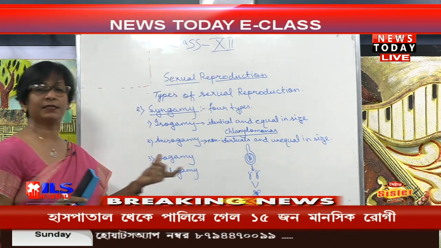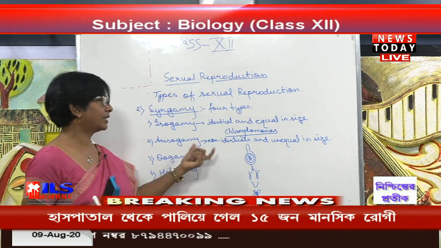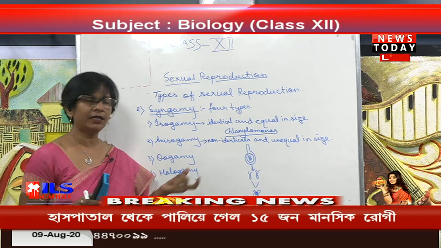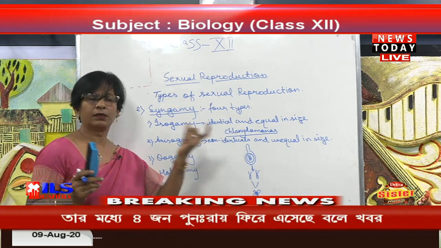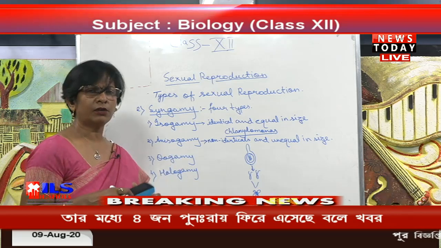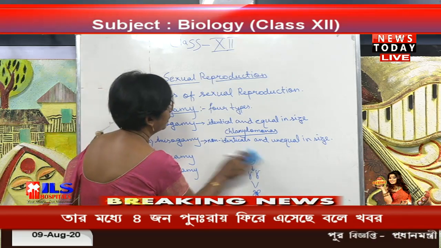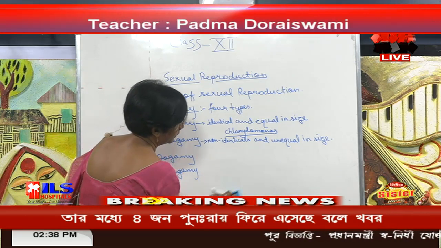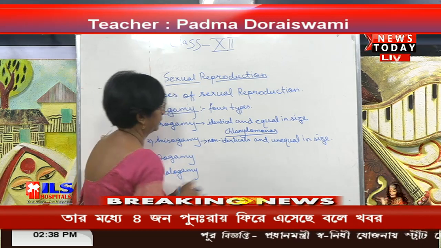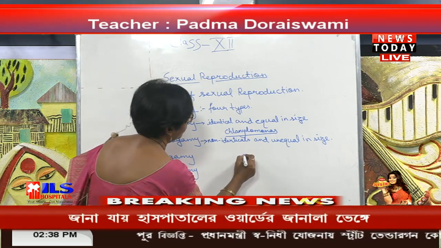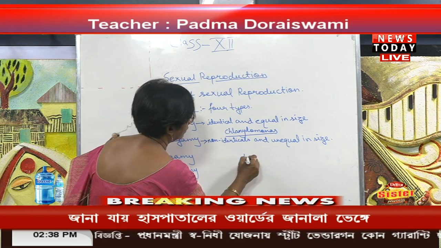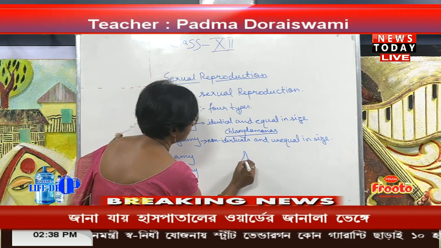That means one is the smaller one which is having the flagella, and the other one is the bigger one, which is also having the flagella. This one is also an example of Chlamydomonas.